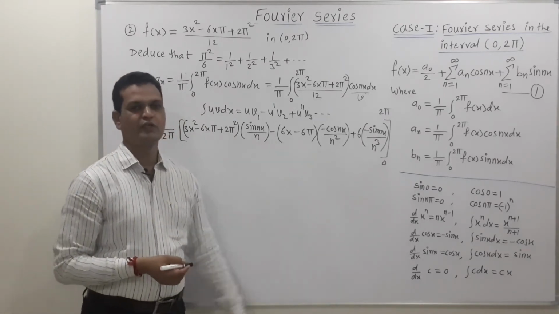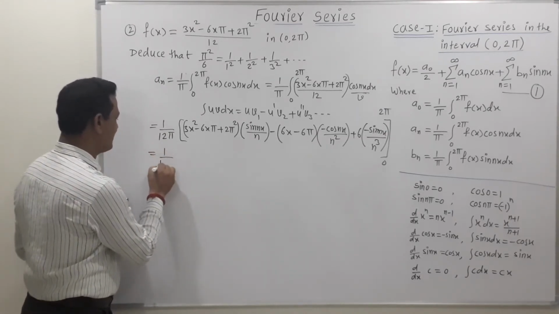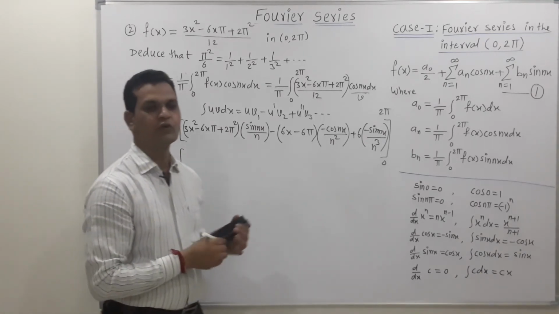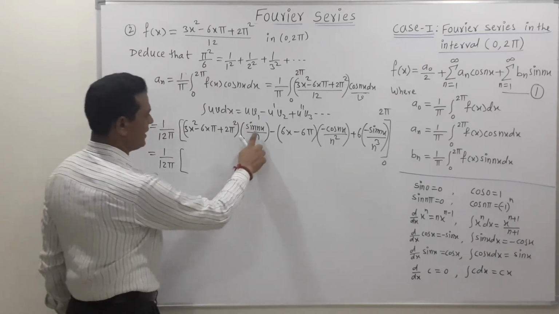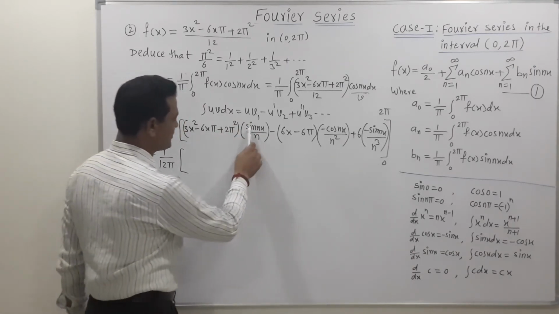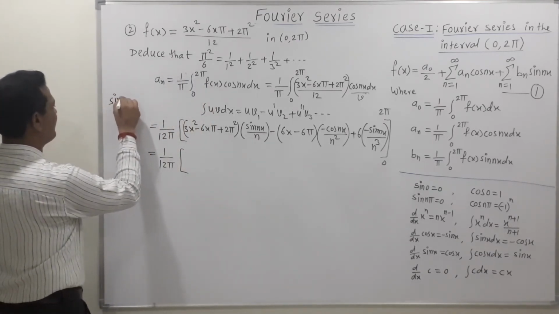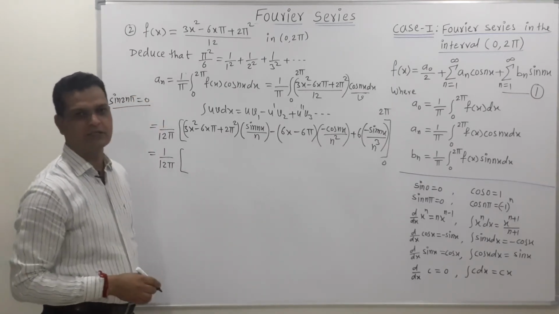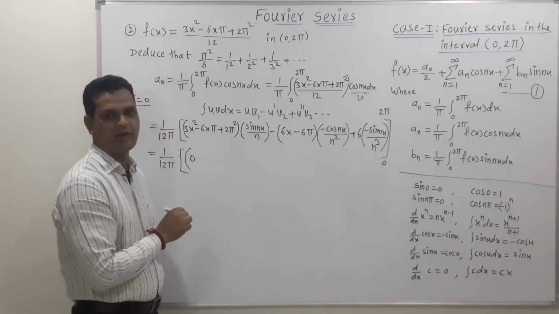After applying the general rule for integration by parts, the next step is to put the value of upper limit and to put the value of lower limit. Friends, if we put the upper limit, here upper limit is 2 pi. So concentrate on the sine term. Here this value is sine of nx. If we put upper limit, we get sine of 2n pi, and we know that the value of sine of 2n pi is 0, so we can directly write the value of first term as 0.